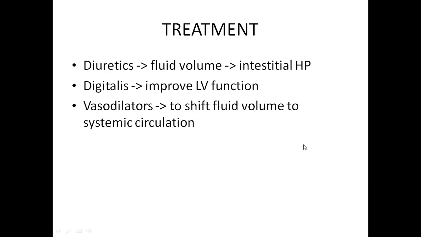When the sodium potassium pump is blocked, you have to go there. You can refer to your general physiology, GK Paul. There at the sodium potassium pump, this action of digitalis has been explained. It can be your question. So digitalis improves the cardiac contraction by retaining calcium inside the cardiac muscle cells. Also give vasodilators. Mainly vasodilators dilate the systemic circulation. So the fluid from pulmonary circulation will shift to the systemic circulation.